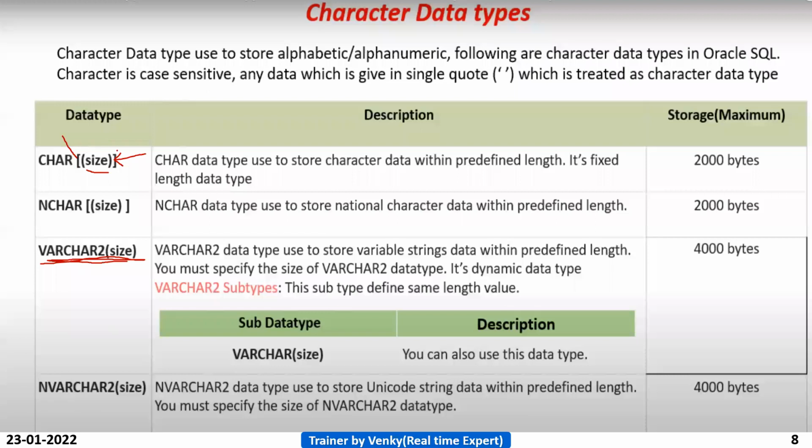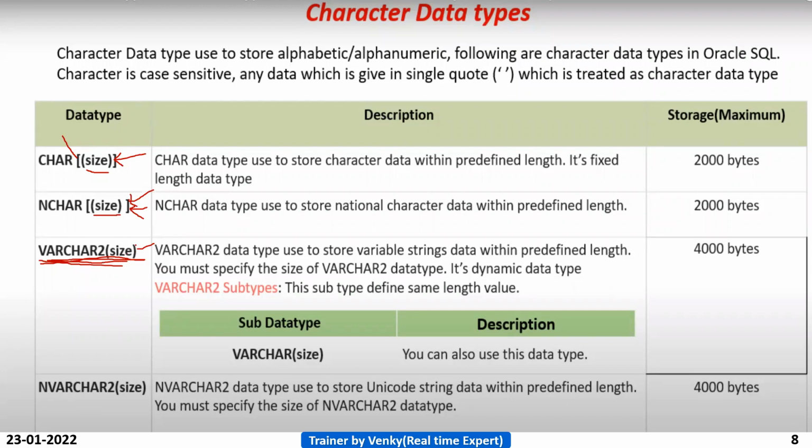The angular brackets indicate that the size is not mandatory. If you want to declare the size, you must use the parenthesis only. Only these angular brackets indicate whether size is mandatory or not.